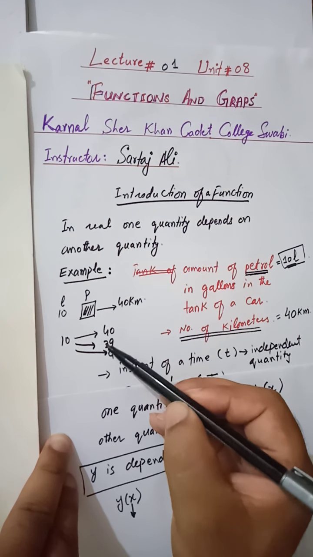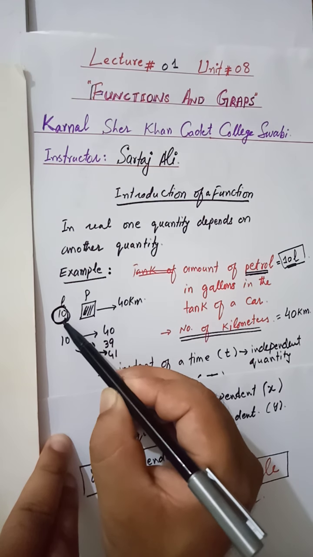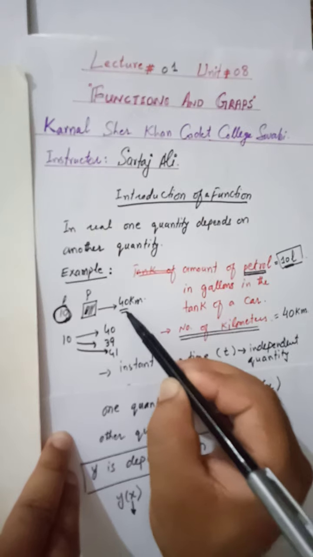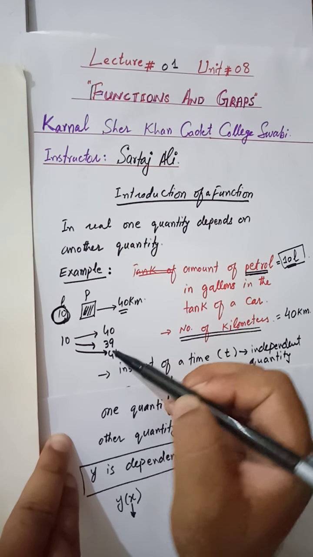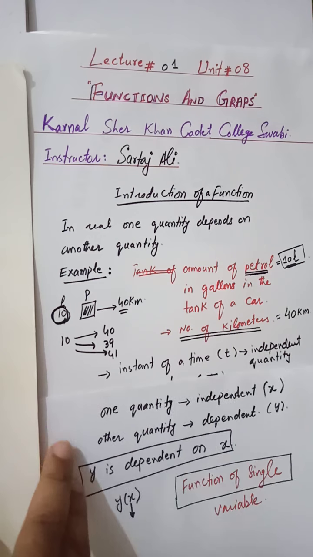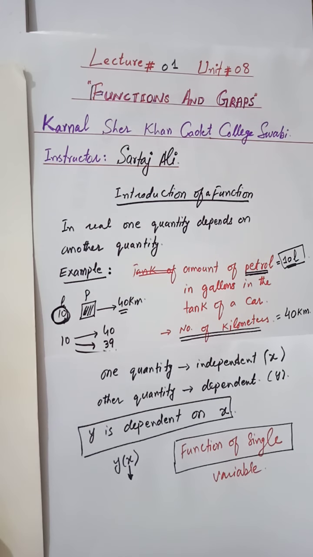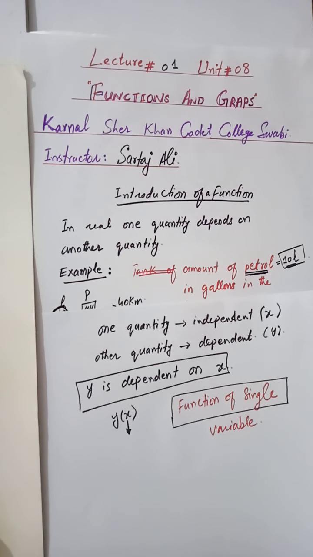So you see that on a single independent quantity you may get more than one dependent quantity. So this is possible in real life, but in mathematics you can get only a single output on a single input.